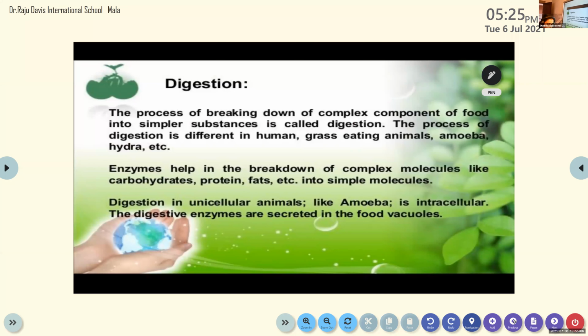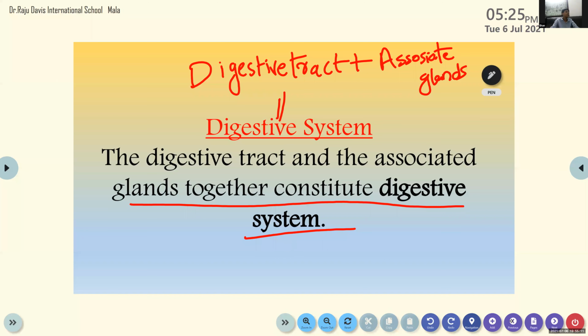So now can we move to the next topic? Yes, ma'am. The next one is about the mouth, the buccal cavity.